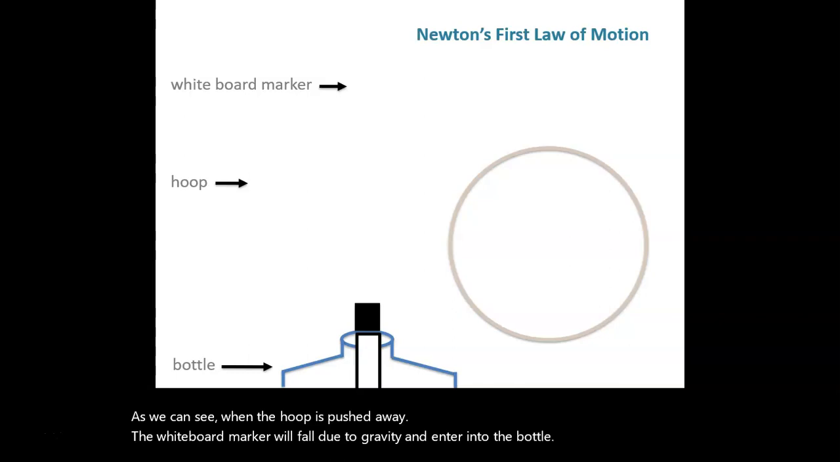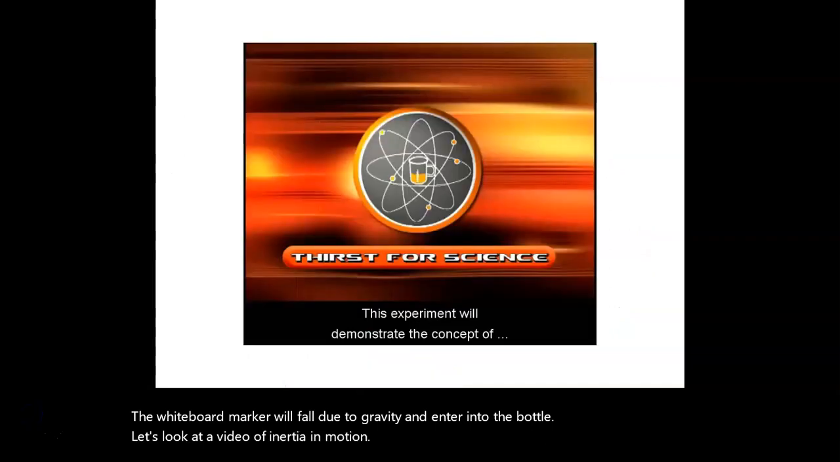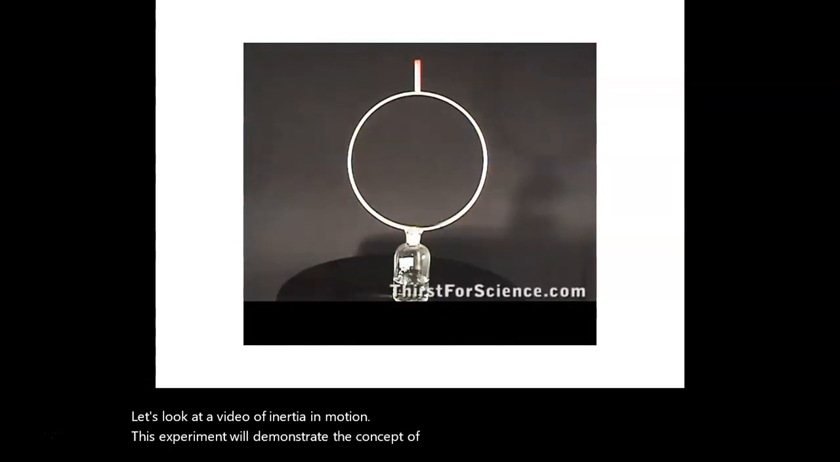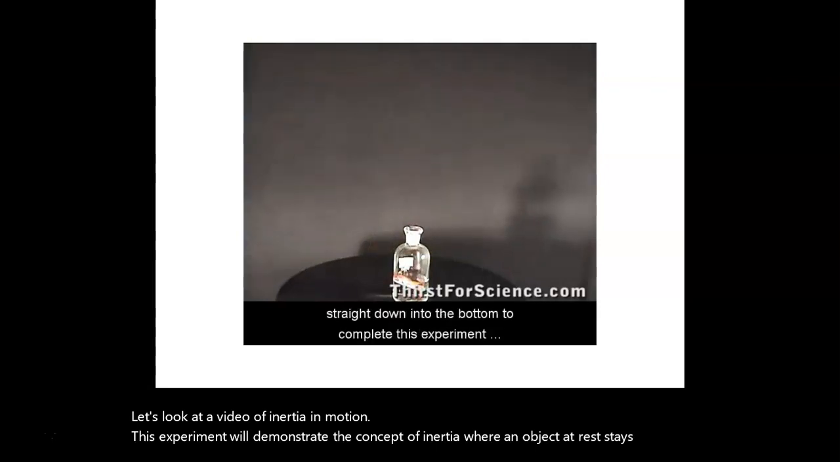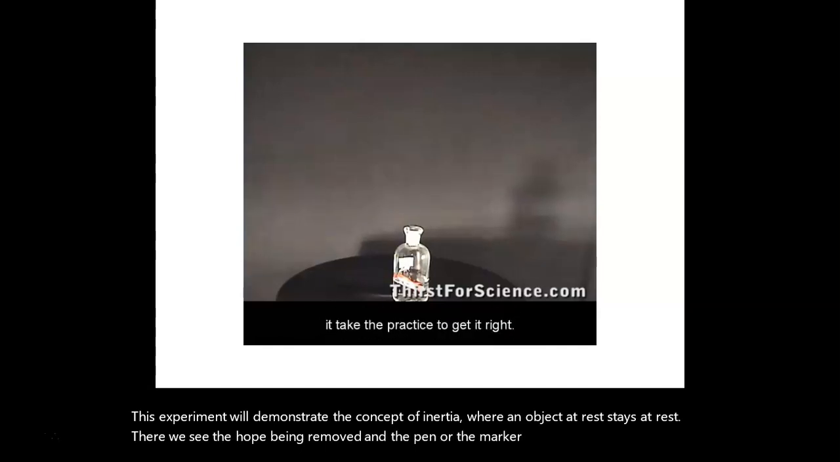Let's look at a video of inertia in motion. This experiment will demonstrate the concept of inertia where an object at rest stays at rest. There we see the hoop being removed and the pen or the marker falling into the bottle.